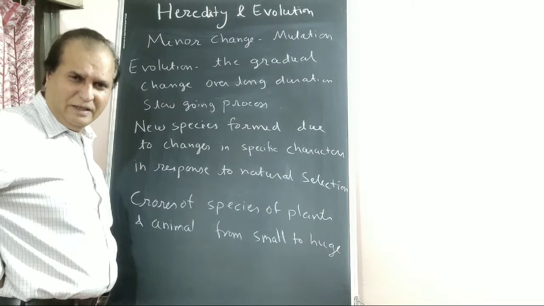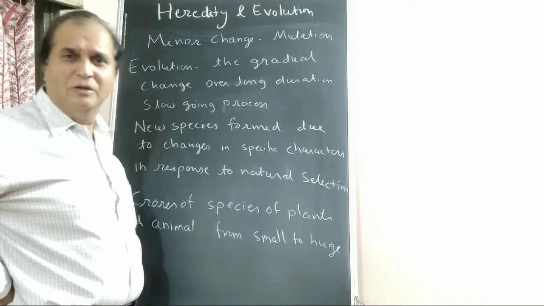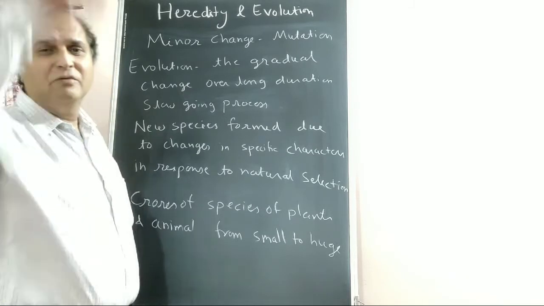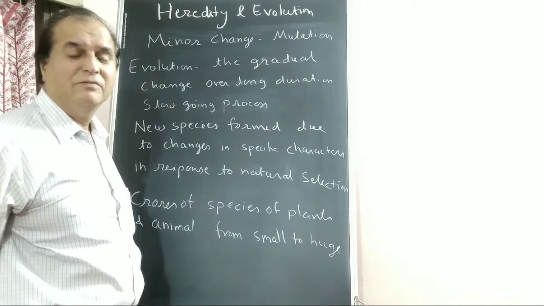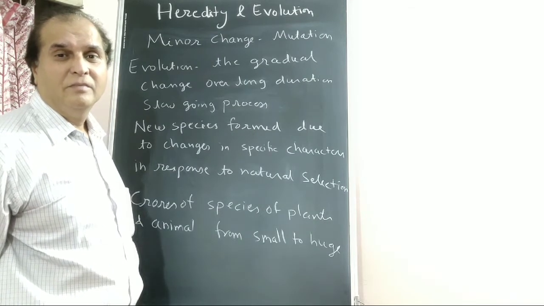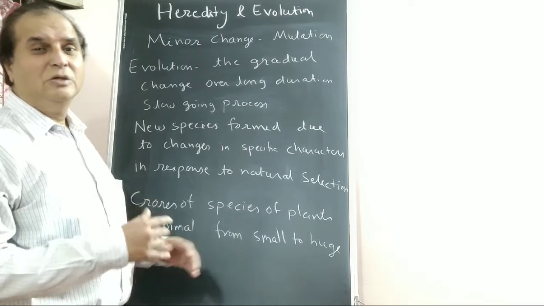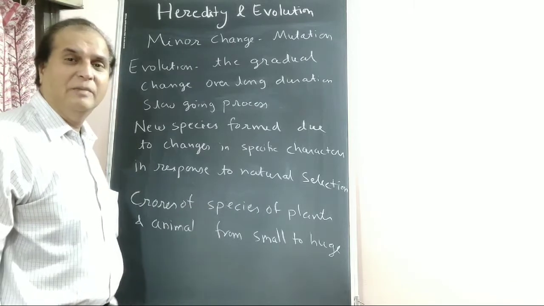What do you think? Initially, at the beginning of the world, were all of these there? No. In the beginning, the world started with very small creatures, amoeba, paramecium, the first animals. And now, after their mutations, there are so many crores of species of plants and animals.